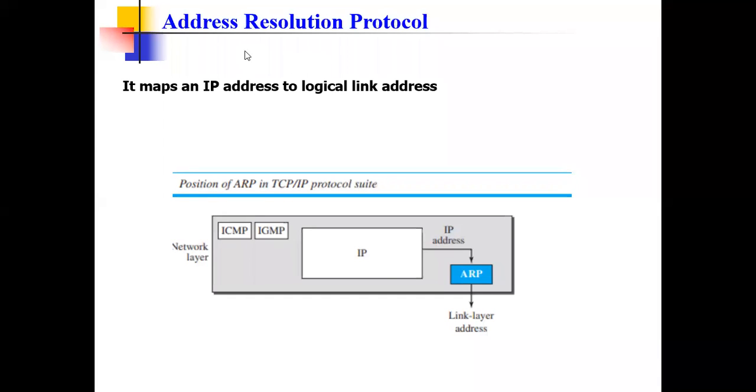So now we'll discuss ARP. This is one of the important topics. ARP is nothing but Address Resolution Protocol. Now, why do we need to go for Address Resolution Protocol? What is the need?